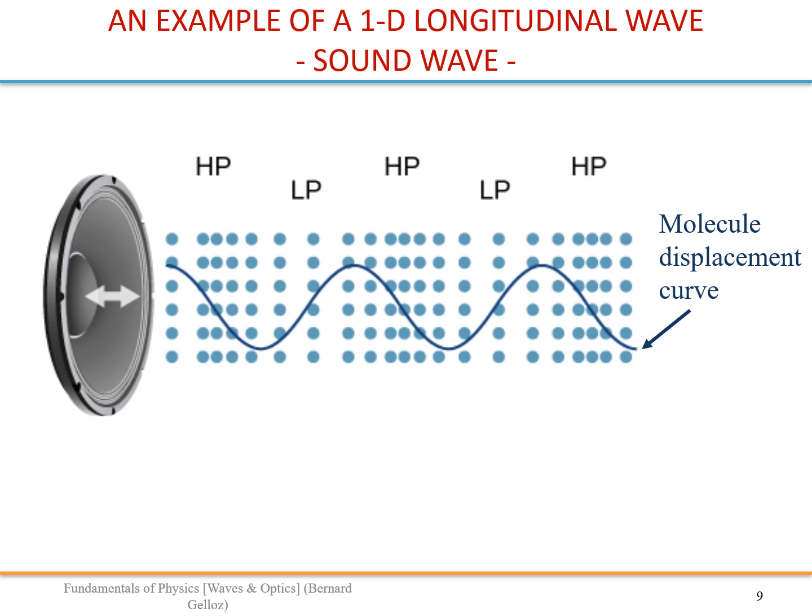This is an example of a sound wave. Sound can be produced by loudspeakers like this, so they actually move. The membrane here is moving, oscillating. When it moves, it pushes on the air and creates some zones of compression, of high pressure, and some zones of low pressure.